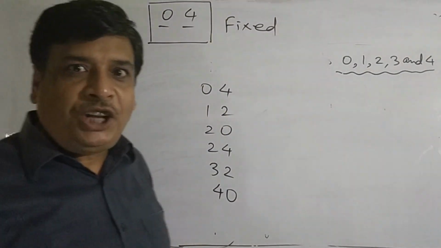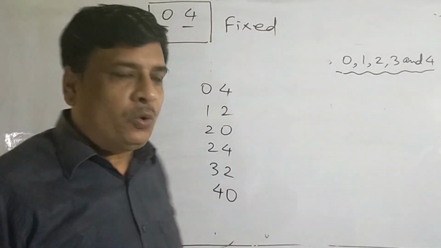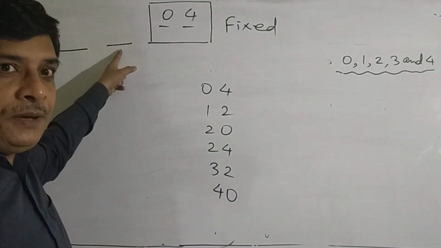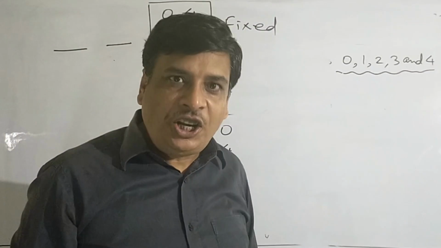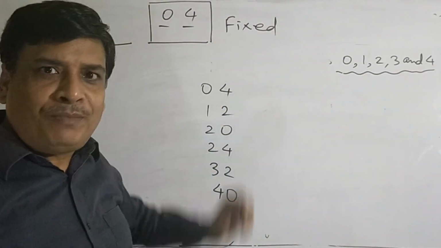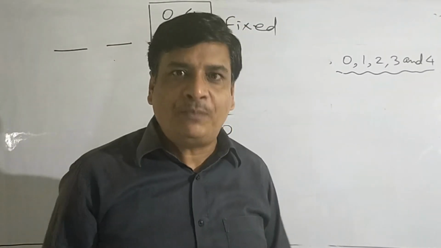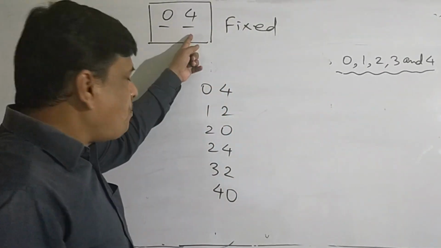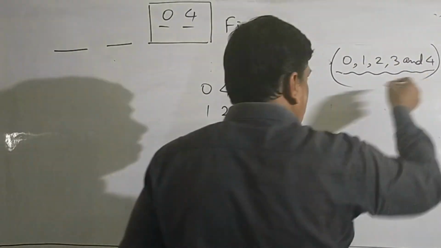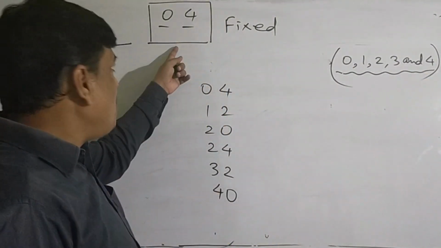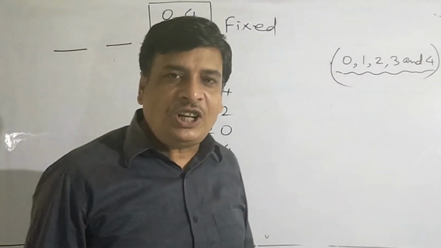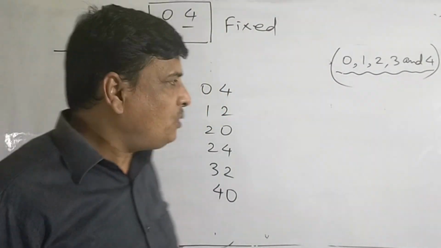Fix tens place and unit place by the digit 0 and 4. The selection of the digit at the 100 place and 1000 place will not affect this number from being divisible by 4. So if 0 and 4 are taken out of these 5 digits, this is one way of selection of these two places to find the numbers divisible by 4.